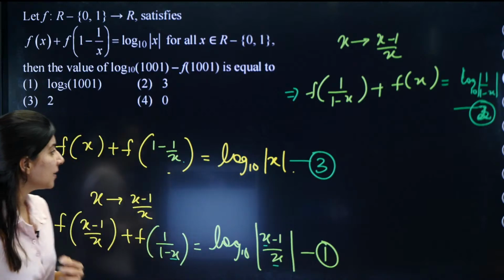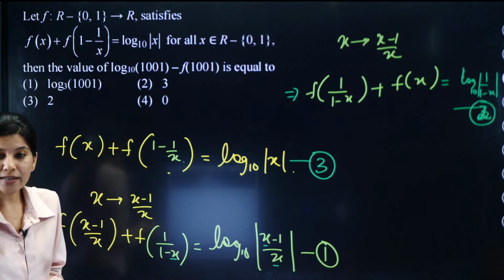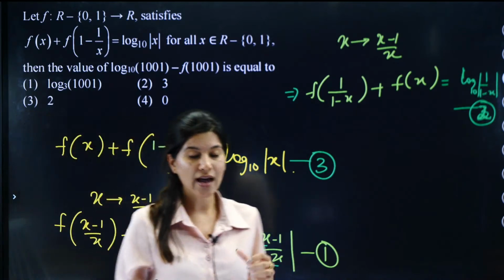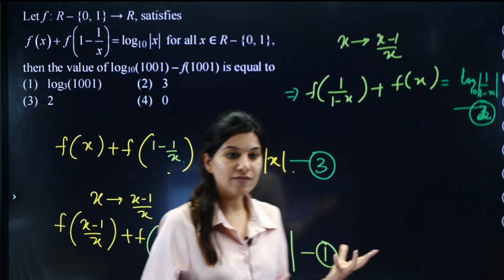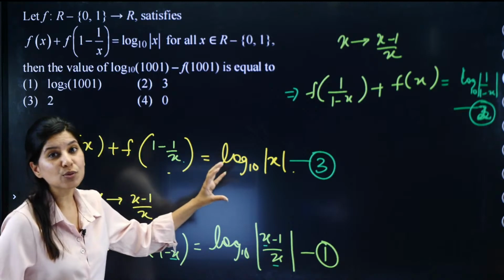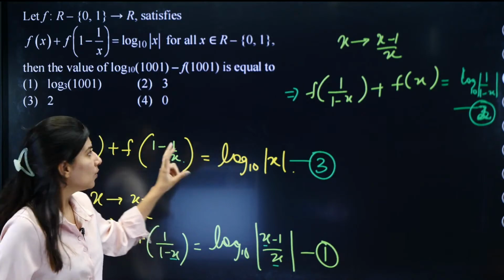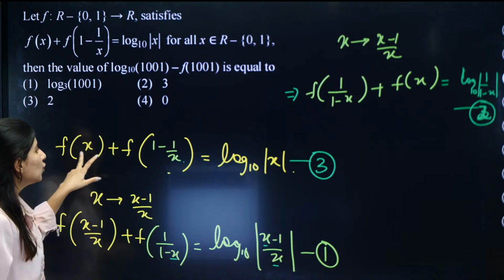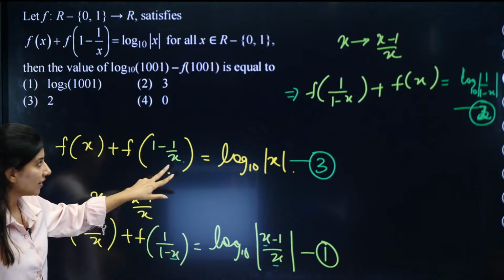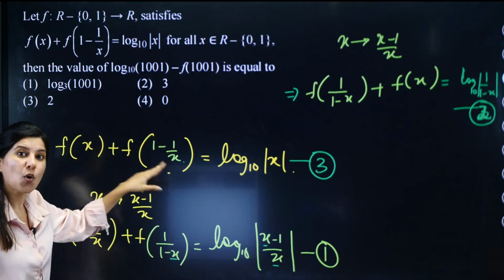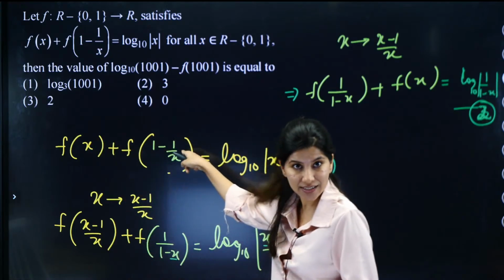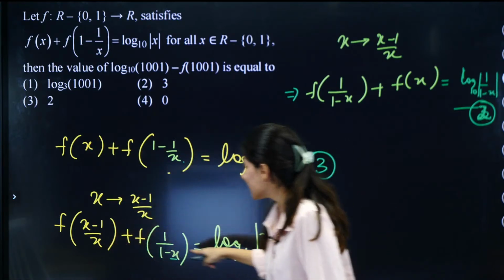Sumathi is saying, but why are we taking particularly x minus 1 upon x? Yes, Sumathi and Hasini. Most of you are having this question, that why do you think that, what is the procedure? So there is a set algorithm to solve such functional equations. What is that algorithm? Over here, two values inside the x you are able to see. This is your x. What is this? x minus 1 upon x. So always we do this only. We replace our x by this so that we get this.